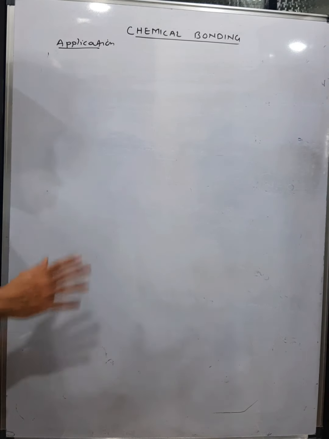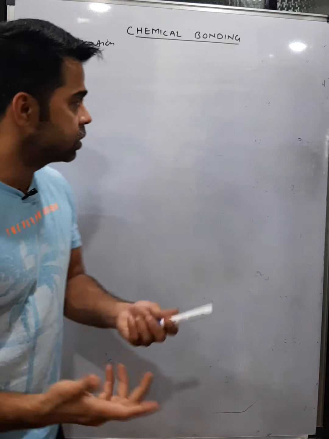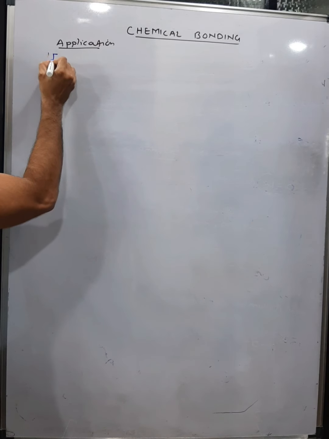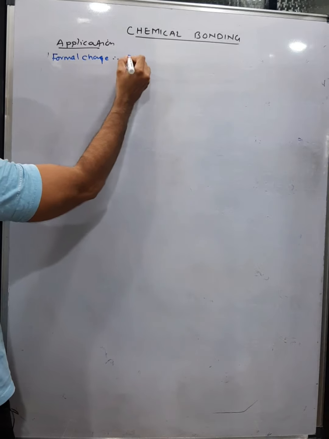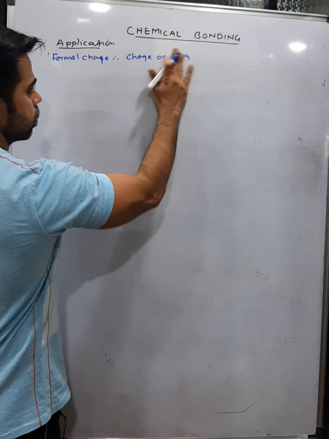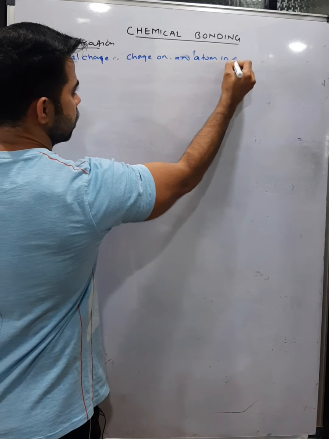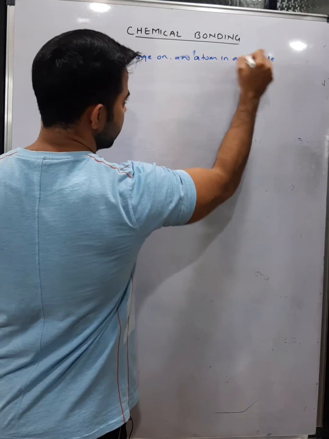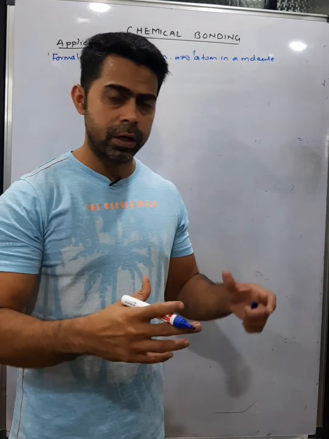Formal charge is a charge assigned to an atom in a molecule assuming that all electrons are shared equally between the atoms. To find formal charge, I can write here that formal charge is a charge on an atom in a molecule where the electrons are equally shared.